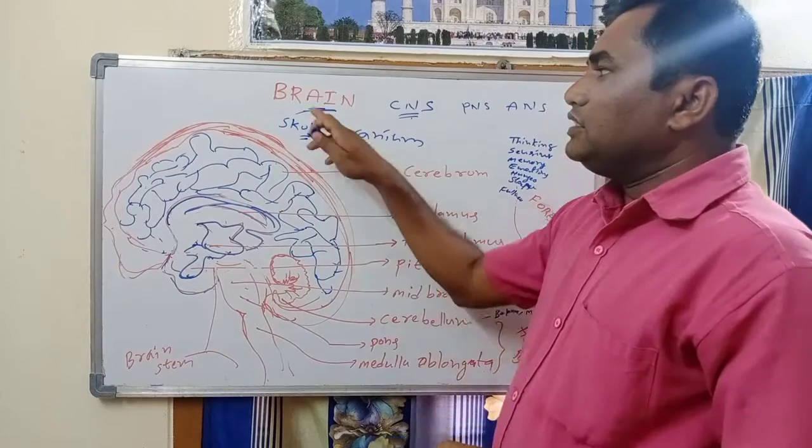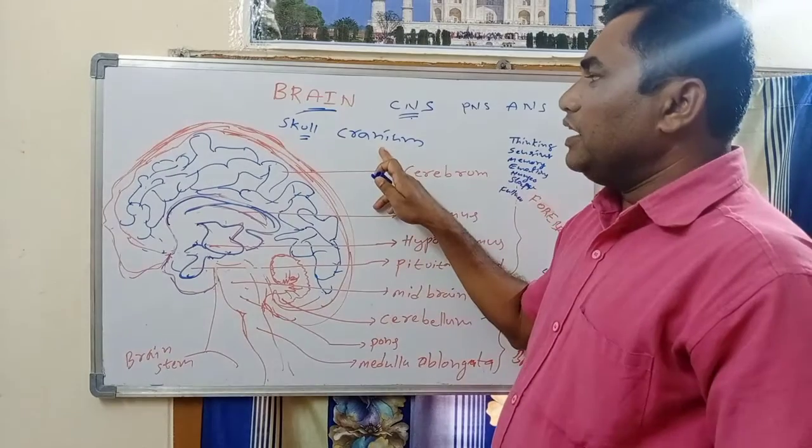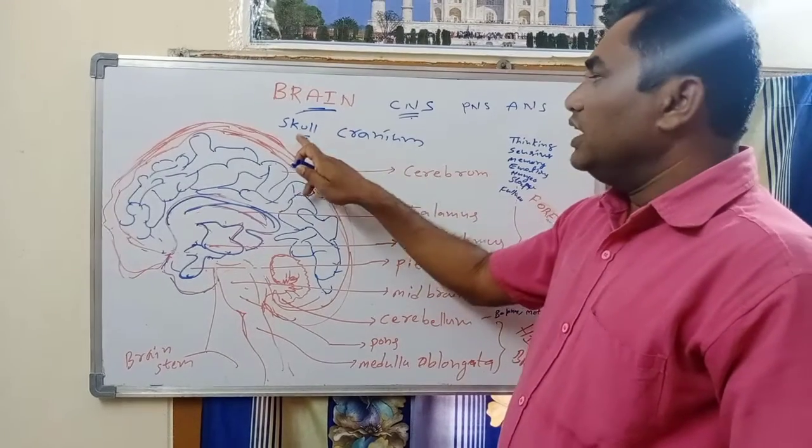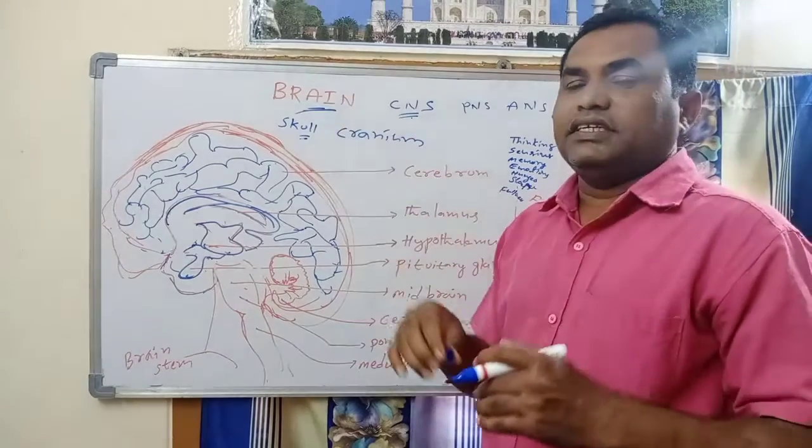So the brain is located mainly inside the skull, particularly the cranium. The skull is a bony box in which the cranium is there, in which the brain is present.